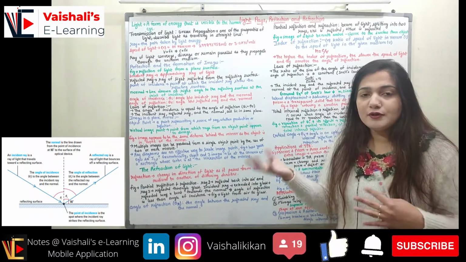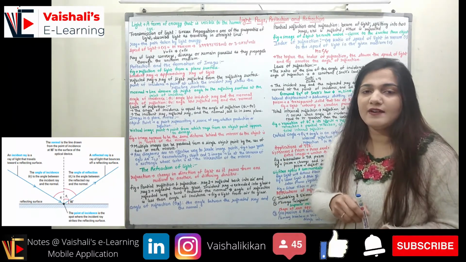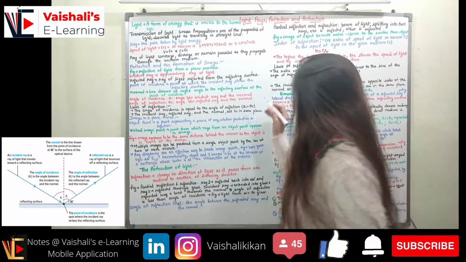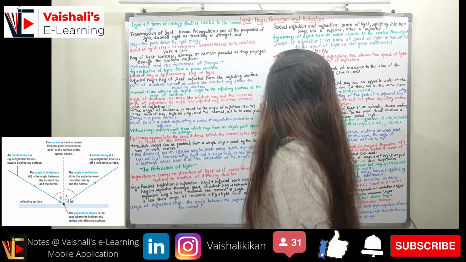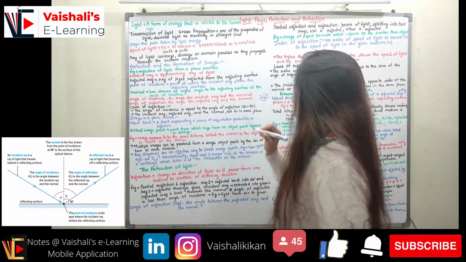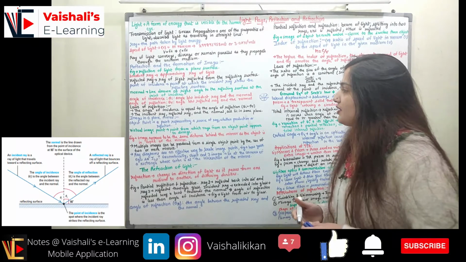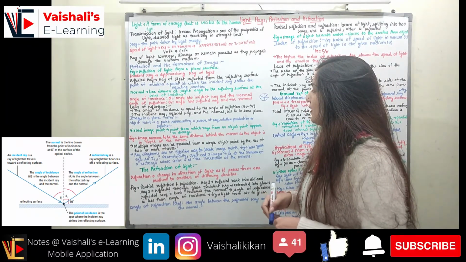Right? So there would not be a different plane for the angle of incidence. In the same plane, if I have the angle of incidence, like this is the surface, this is the normal, this is the incident ray, and this is the reflected ray. All of them you can see are lying in the same plane of the board, right? So this is the law where the incident ray, reflected ray and the normal all lie in the same plane.